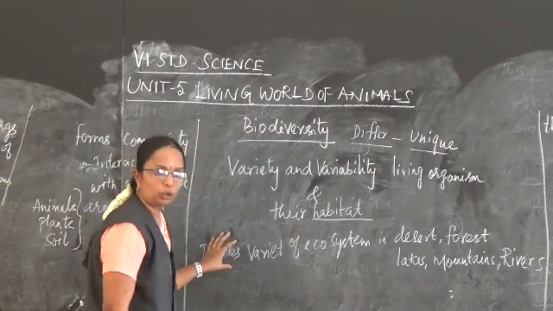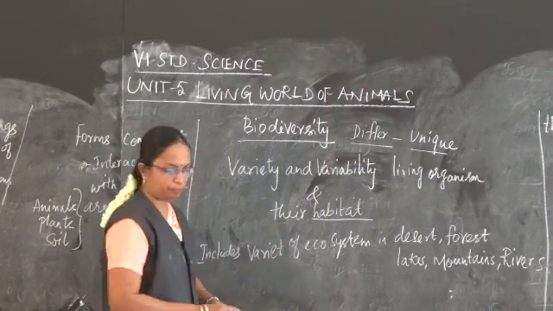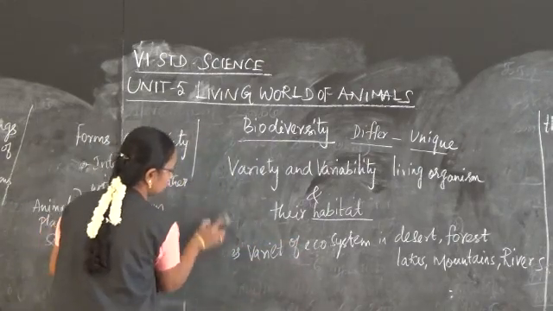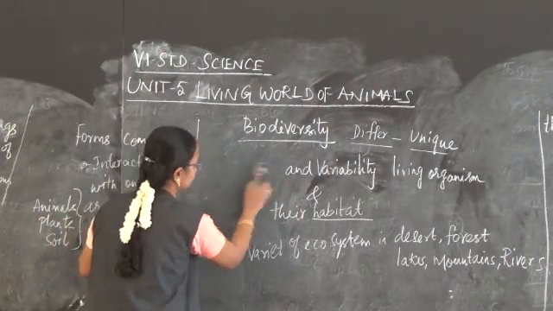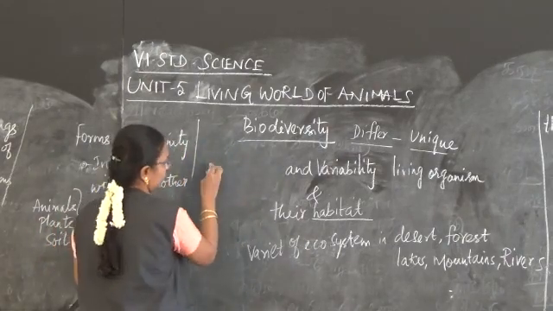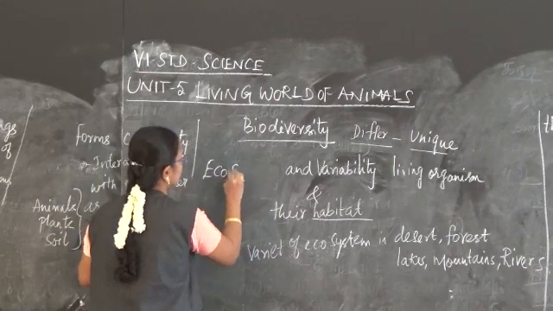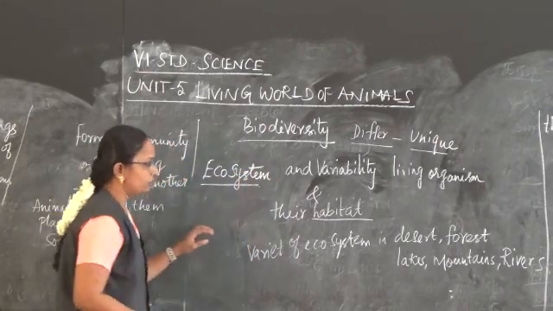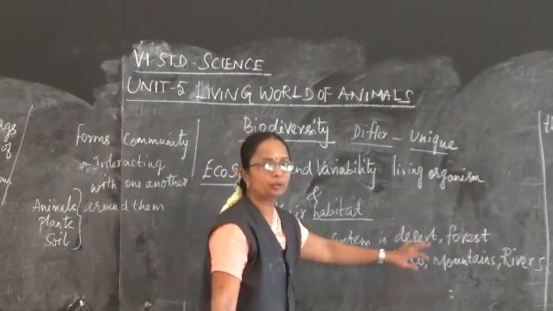It also includes the ecosystem. What do you mean by ecosystem? Under an ecosystem, all are related to each other.